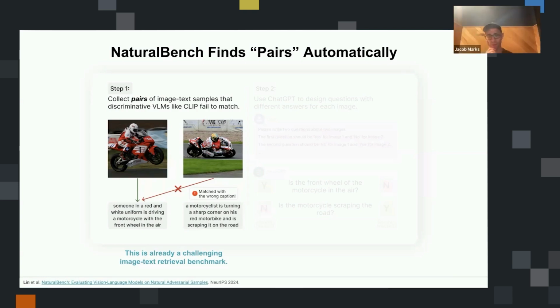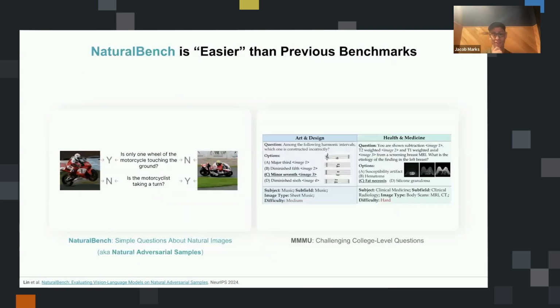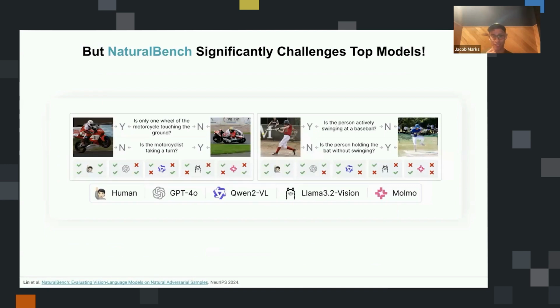So two follow-up questions on this. One is, you mentioned you're using ChatGPT as the question generator. You also mentioned when we were looking at one of the examples earlier that ChatGPT, or GPT 3.5, was the only VLM that was able to not say yes for everything. Do you think that those two things are related? Do you think there's some bias in the types of questions that it is asking?